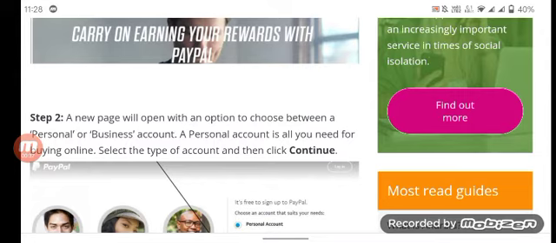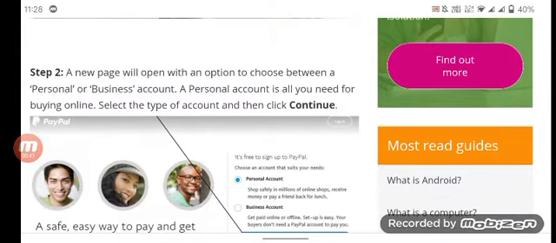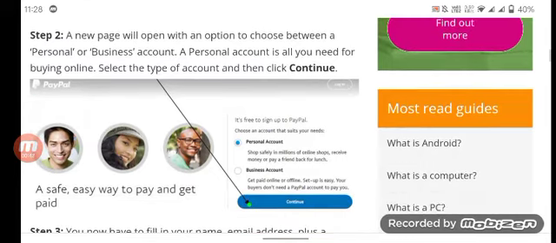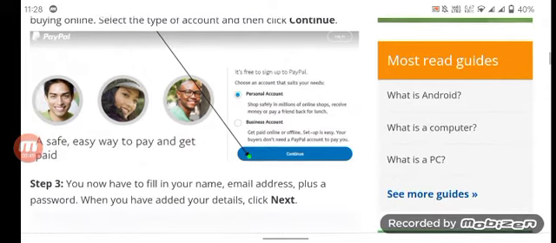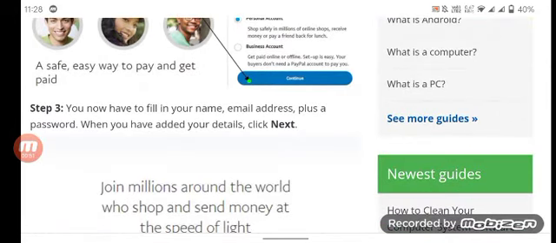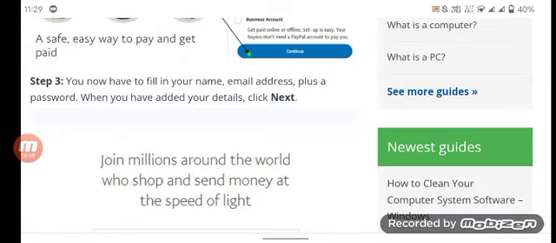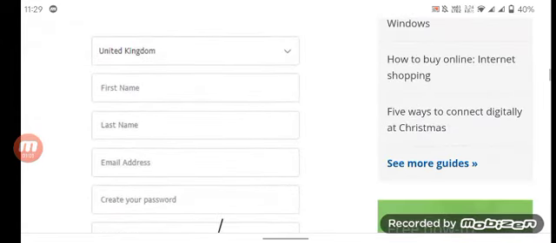A new page will open with an option to choose between a personal or business account. A personal account is all you need for buying online. Select the type of account, and then click continue. Step 3. You now have to fill in your name, email address plus a password. When you have added your details, click next.